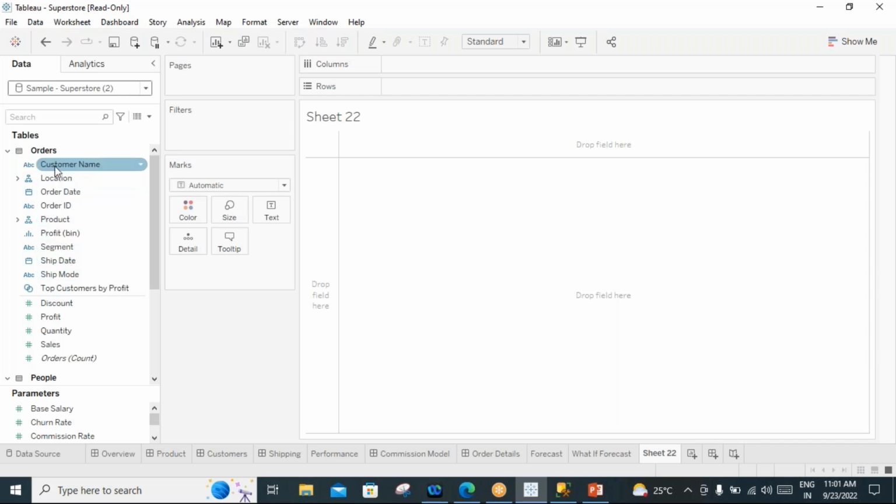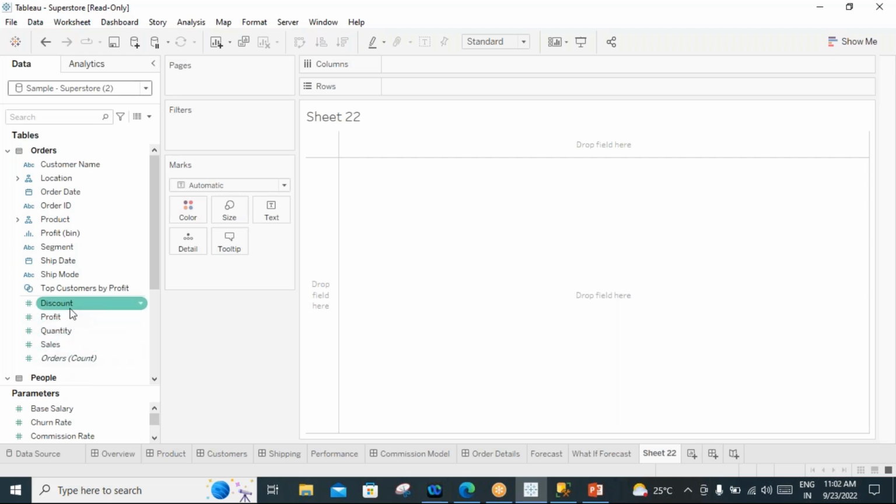The dimensions are represented in blue, and these are all the discrete fields, the dimension fields. Whereas the numerical values, discount, profit, quantity, sales, all measures are represented in a green color.